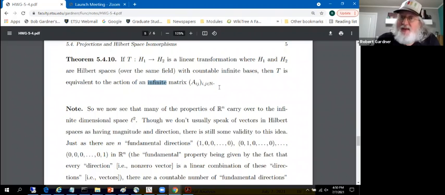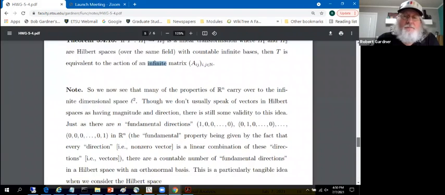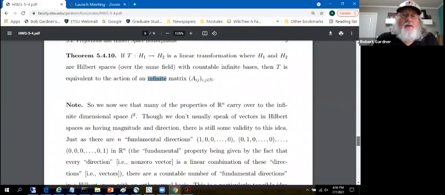And you would find those matrices in the usual way by applying the transformation to basis vectors and then writing those in terms of elements of L2. That's how you do it, and that's where the matrices come from. So, told you so, things from finite dimensions carry over to infinite dimensions if you add enough details. The details were the Schauder basis stuff. I want an orthonormal Schauder basis.